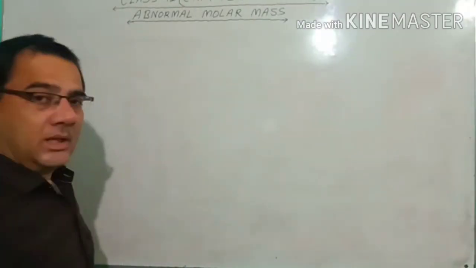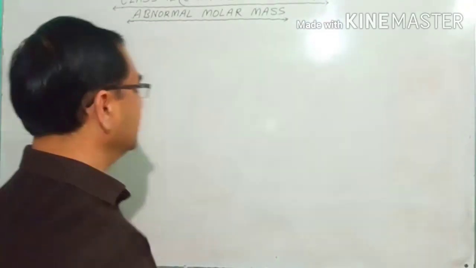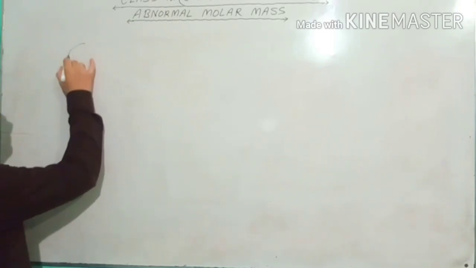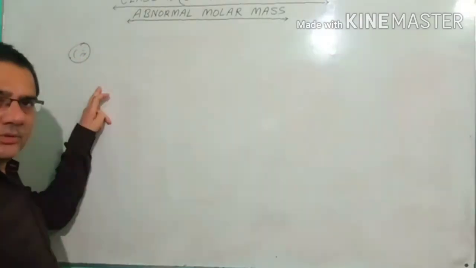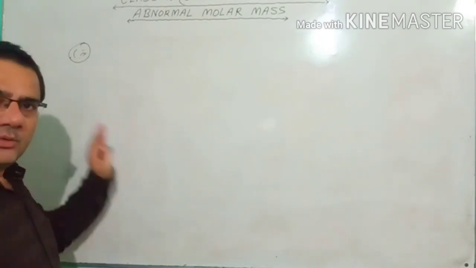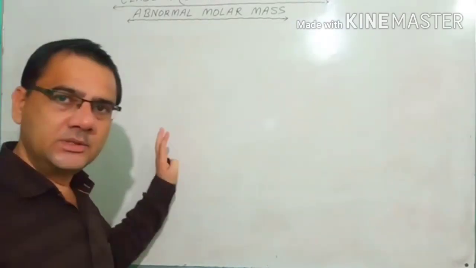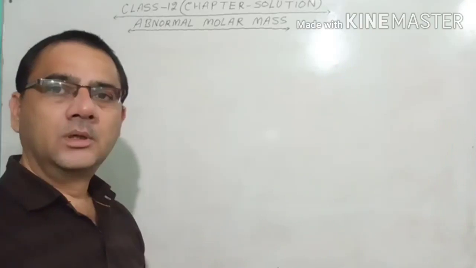In that case we can use the colligative properties, and with their help we can calculate the molar mass of that unknown solute. So how we will calculate, that we will see. Suppose I give you one packet and that packet contains one unknown solute. We want to calculate the molar mass of this solute.